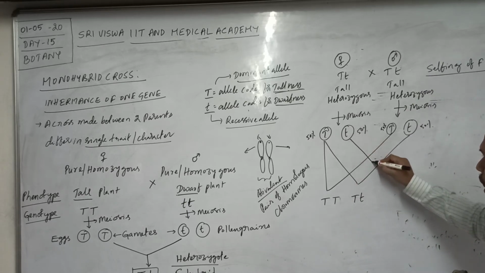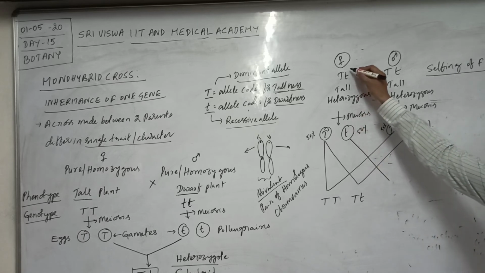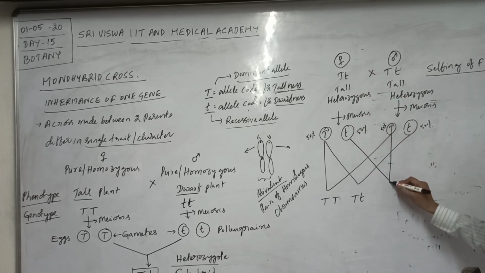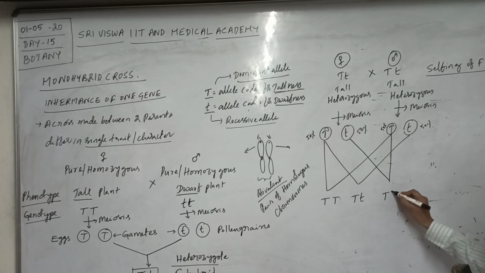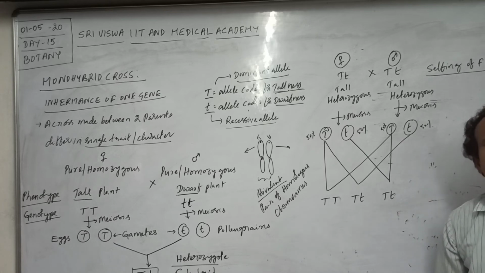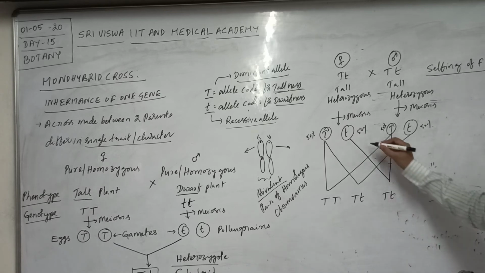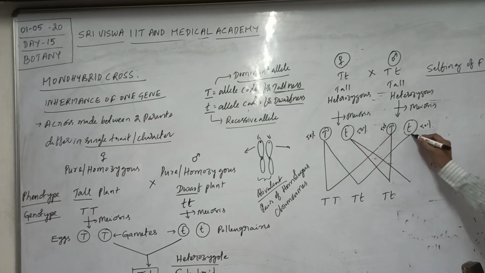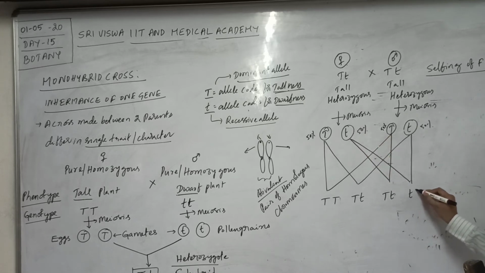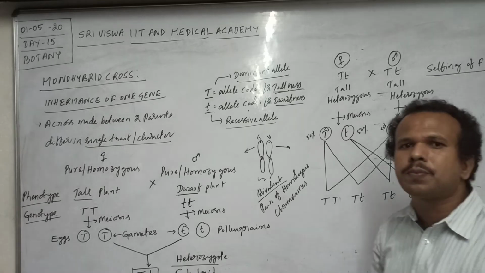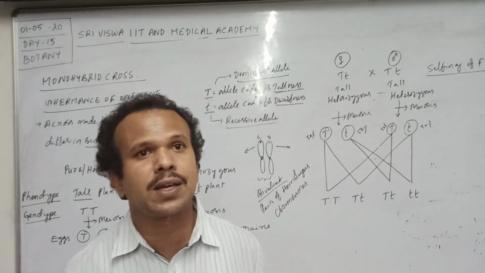Then the small t female gamete may fuse with a capital T male gamete, giving capital T small t. Then the small t female gamete fuses with a small t male gamete, and the resulting genotype is small t small t. Listen carefully.